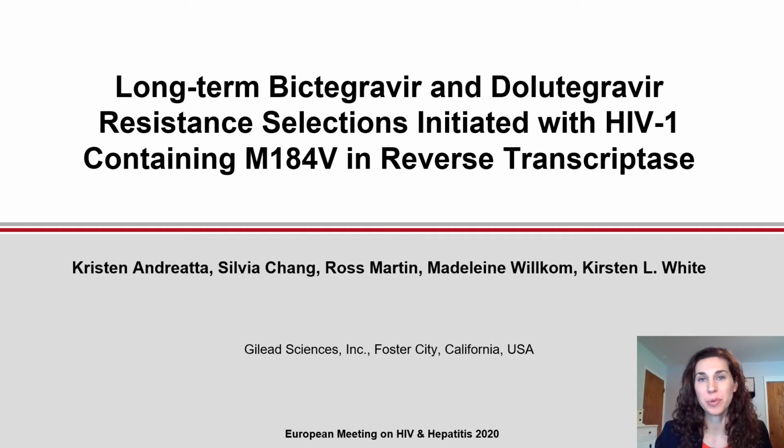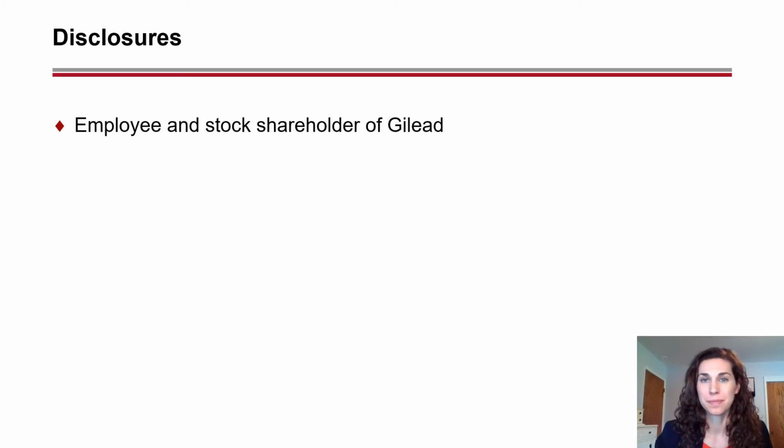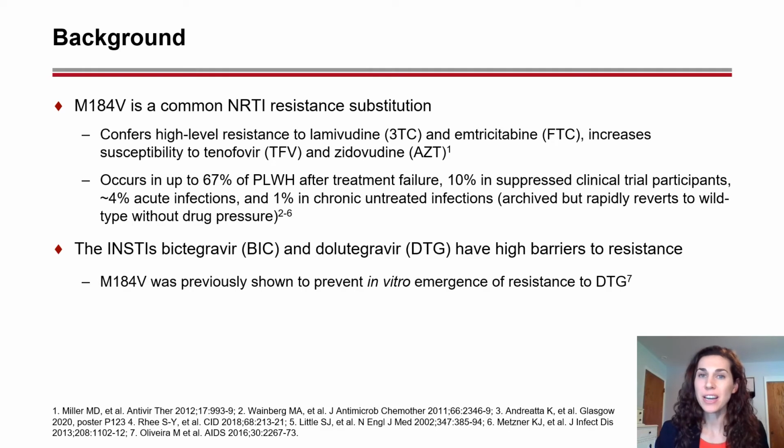Thank you for this opportunity to present results from our long-term Bictegravir and Dolutegravir resistance selections initiated with HIV-1 containing M184V in reverse transcriptase. M184V is a common NRTI resistant substitution, conferring high-level resistance to lamivudine and emtricitabine and increased sensitivity to tenofovir and AZT. Since 3TC or FTC is a component of most ARV regimens, M184V occurs in up to 67% of people after treatment failure and has been detected in 10% of virologically suppressed clinical trial participants.